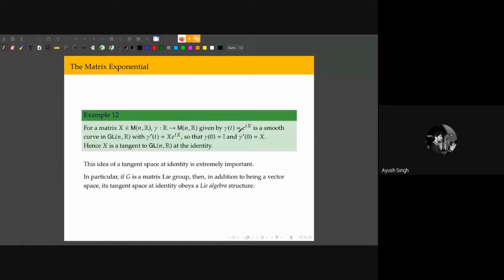Now I'm using a non-trivial result that e to the tX is invertible because its inverse is e to the minus tX. You can verify this by taking the product term by term and verifying that everything cancels and we are left only with the identity.